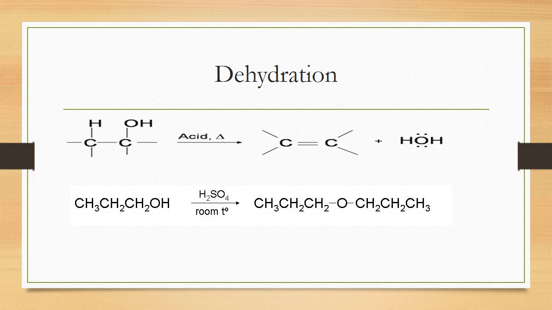Why does this happen? I have already told you, because when the water is removed, the carbocation is formed. Tertiary carbocation is more stabilized due to the presence of 3 alkyl groups, which are electron donating.